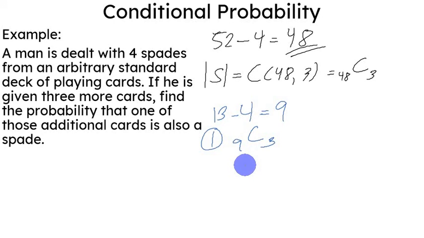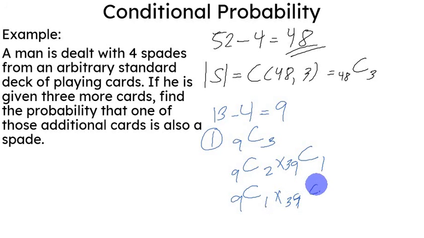If only 2 of the cards were spades, that would be the combination of 9 taken 2, and the rest would be any other card, which would be the combination of 39 taken 1. Take note that this 39 came from the other 3 suits, that's 13 times 3: diamonds, hearts, clubs. Choose one from them. And if there's just one spade, that would be the combination of 9 taken 1 times the combination of 39 taken 2.